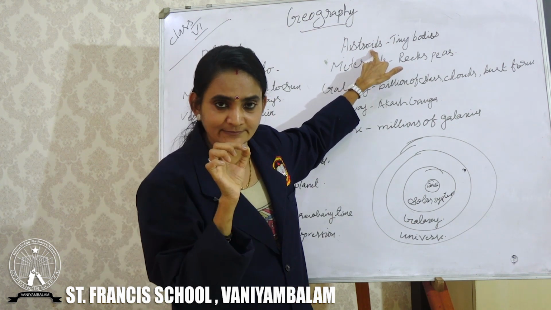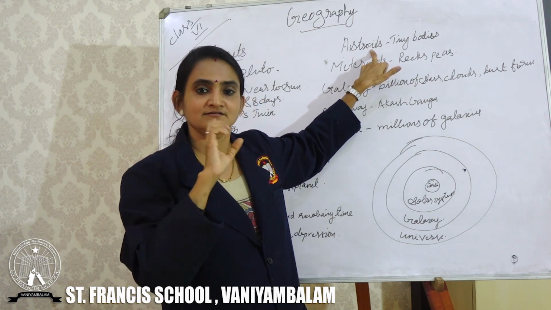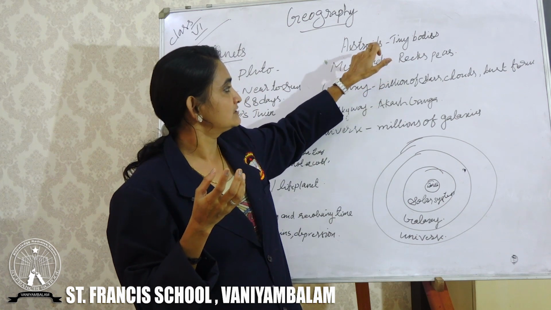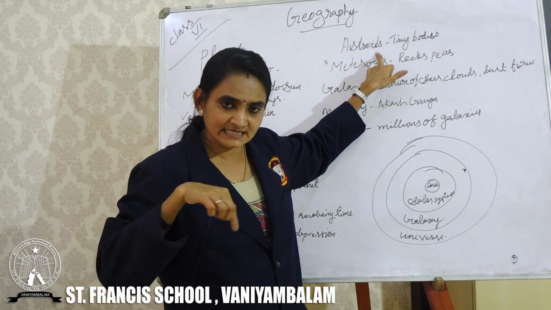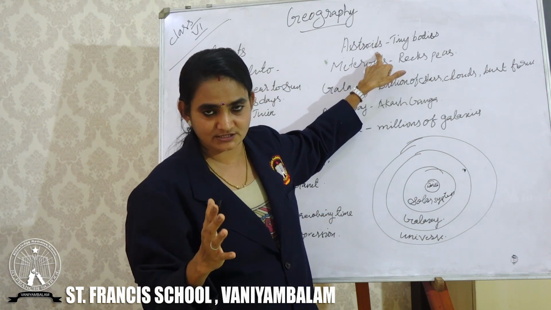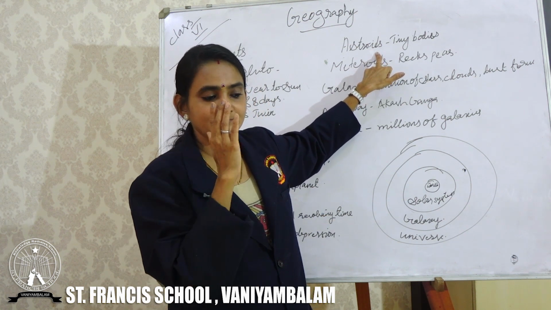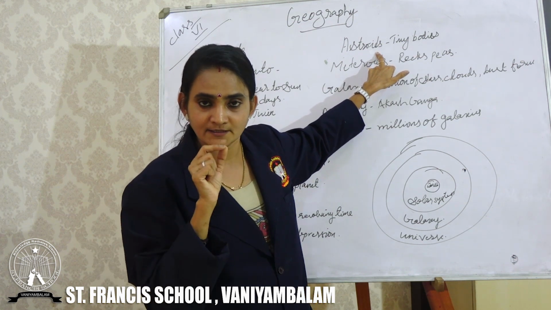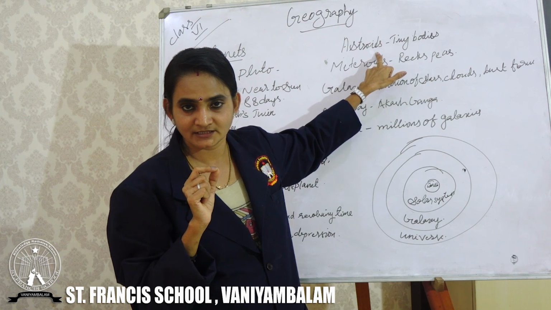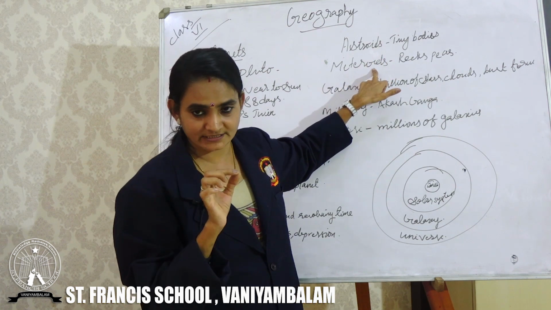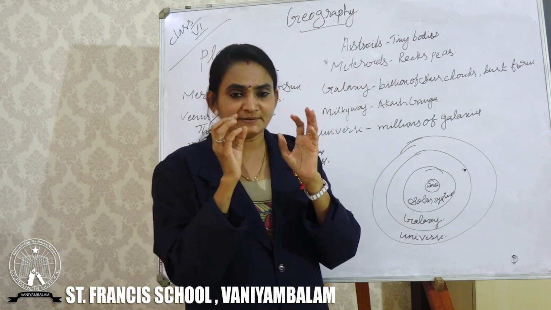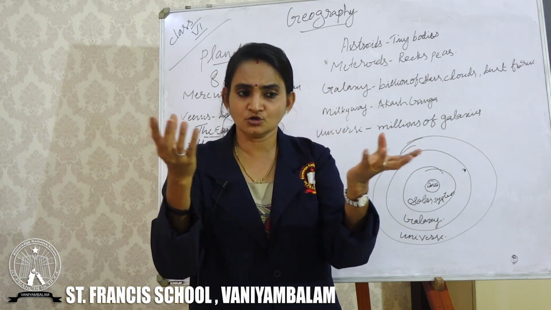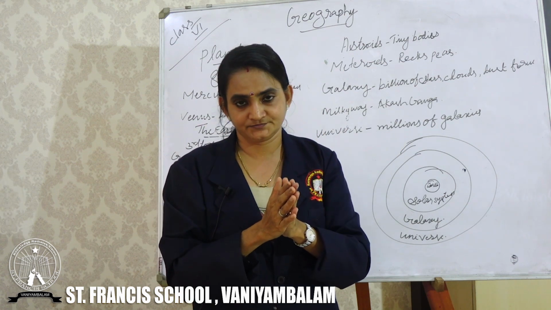Asteroid means the tiny particles which are surrounding the sun. Okay, and they give some light. So these asteroids form a belt in between Mars and Jupiter. Okay, planets Mars and Jupiter, that belt is known as the asteroid belt. Am I clear to you? The other one is meteoroids. Meteoroids means pieces of rocks. There are some pieces of rock which are also surrounding the sun.